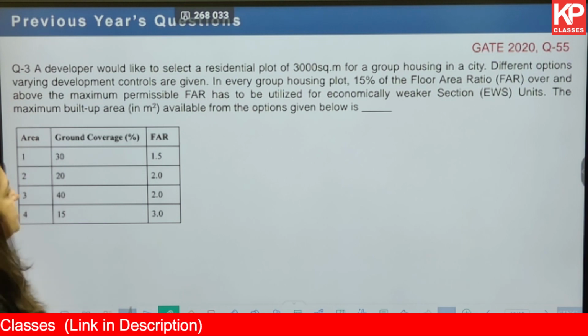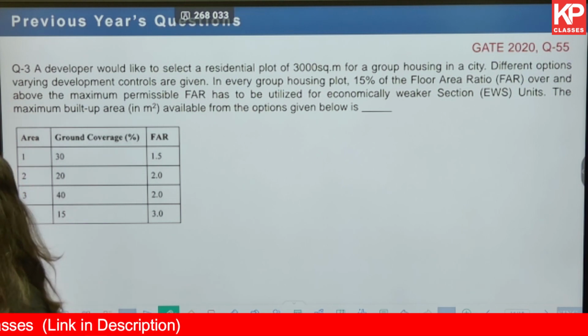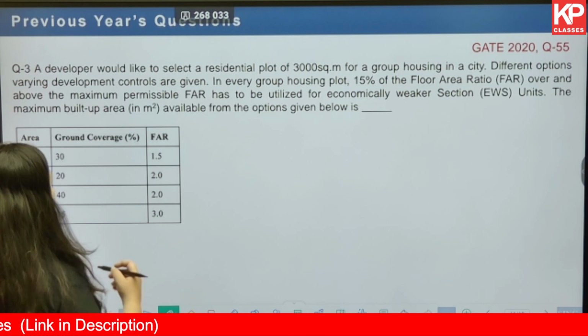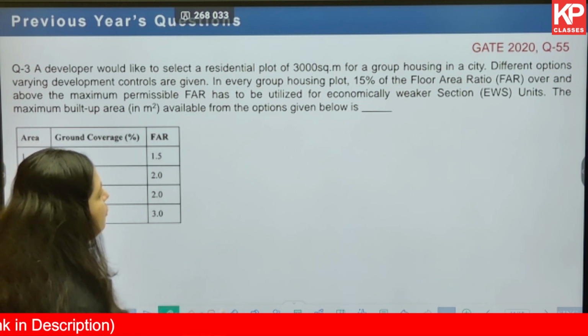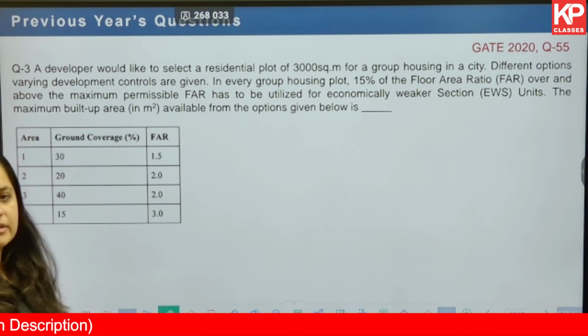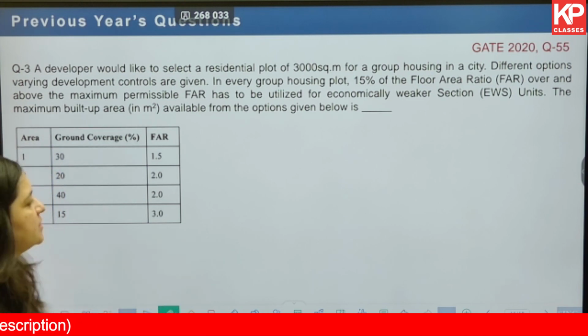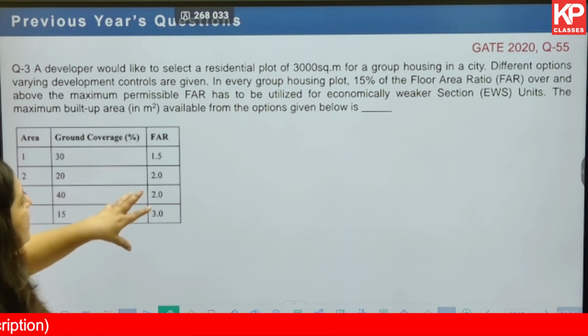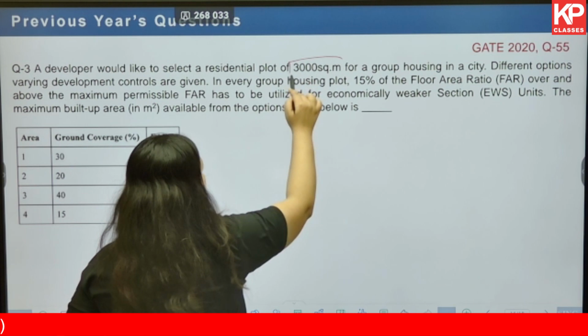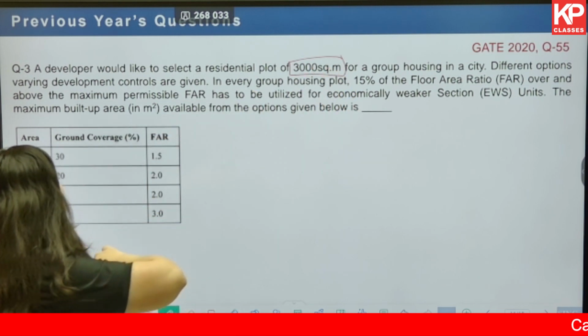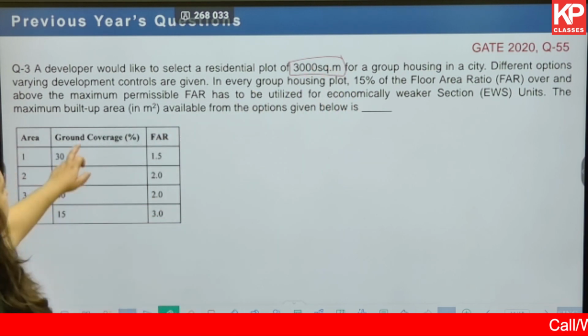Okay, let's read the question and try to understand what is given. A developer would like to select a residential plot of 3000 square meter for a group housing in a city. So there are various plots, various options that he has, and he wants to select a residential plot of 3000 square meter. Okay. Now different options with varying development controls are given in this particular table.